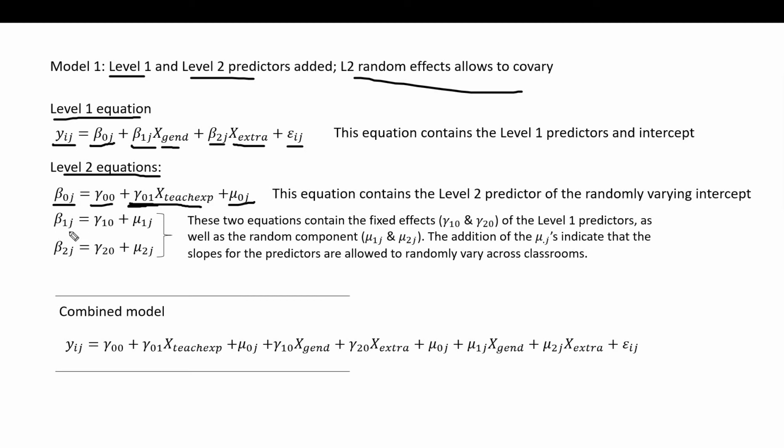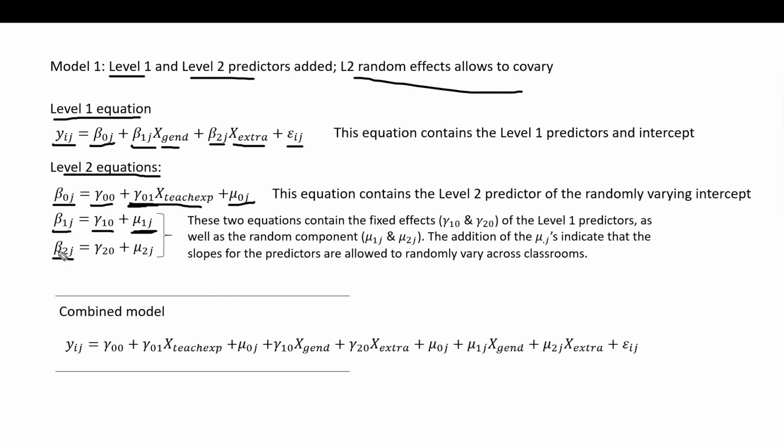Now you also see beta 1J right here is equal to gamma 10, and that is basically the fixed slope for gender. So in other words, if we compute the slope for gender across all the classrooms and average them out, we get a grand mean with respect to the slope for gender. And then this right here would be the classroom deviation from the grand mean with respect to the slope. That's the mu 1J that you see here. So basically, if we did not include the mu 1J, then we would just be treating the slope for gender as fixed. But in this case, we have both a fixed and a random component with respect to gender.